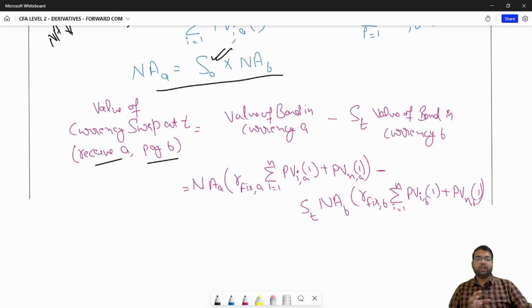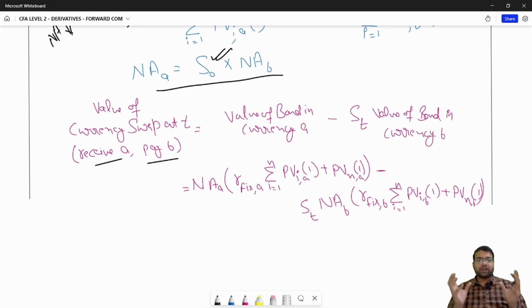So what I will do is calculate the value of the bond in currency A and subtract the value of the bond in currency B to calculate the overall value of the swap. Why am I subtracting the value of the bond in currency B? Because I have a short exposure in currency B. I am paying the interest payments in currency B, and I'll also pay the notional amount at expiration in currency B. So I am having a short exposure with currency B.